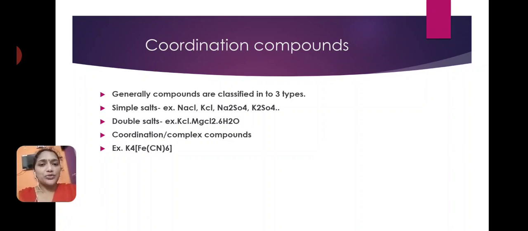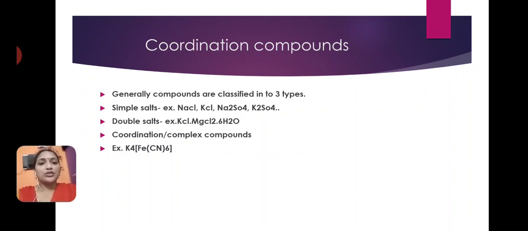Some dissociate into ions and some complexes appear in the solution, so they do not undergo complete ionization. Example: K4[Fe(CN)6] dissociates into 4K+ ions and one hexacyanoferrate complex.